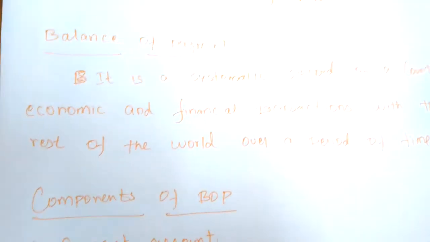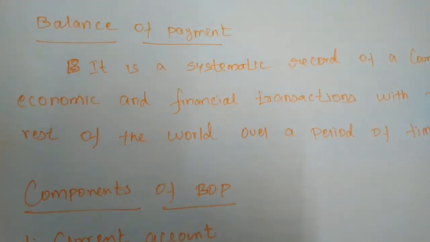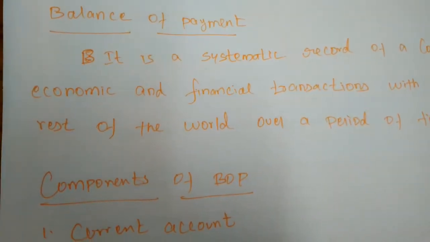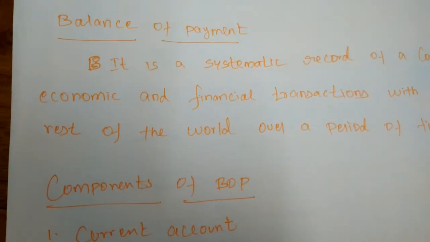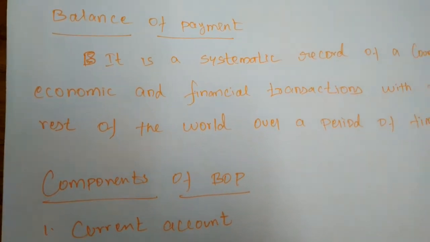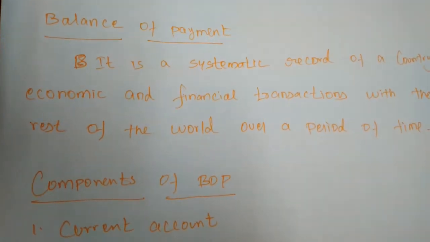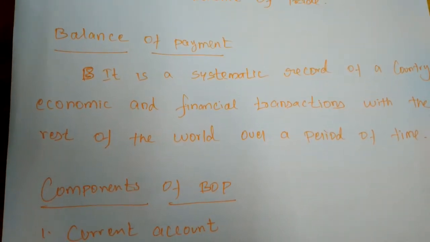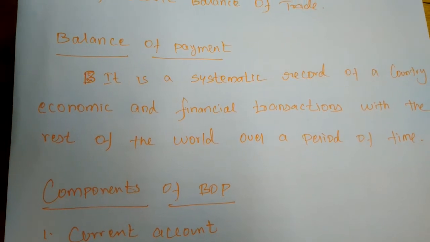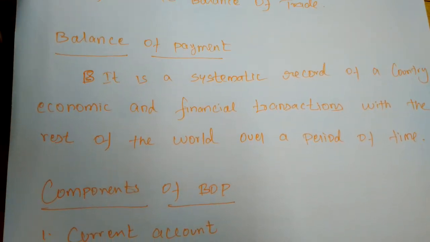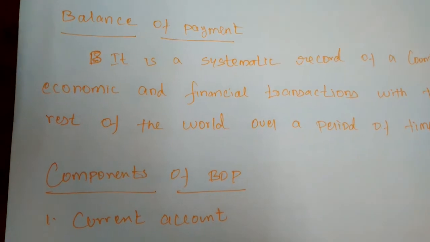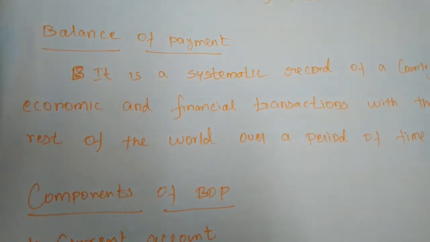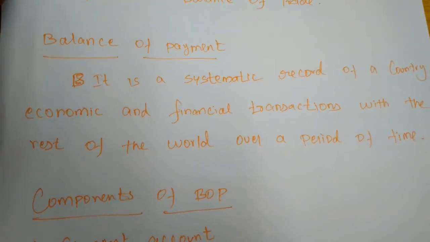When we are importing any commodity from other nations, we have to pay. So that financial transaction will be happening, and when the financial transactions continue, they will be recorded. So the balance of payment is a systematic record of a country's economic and financial transactions with the rest of the world over a period of time. It must be considered as 1 year.